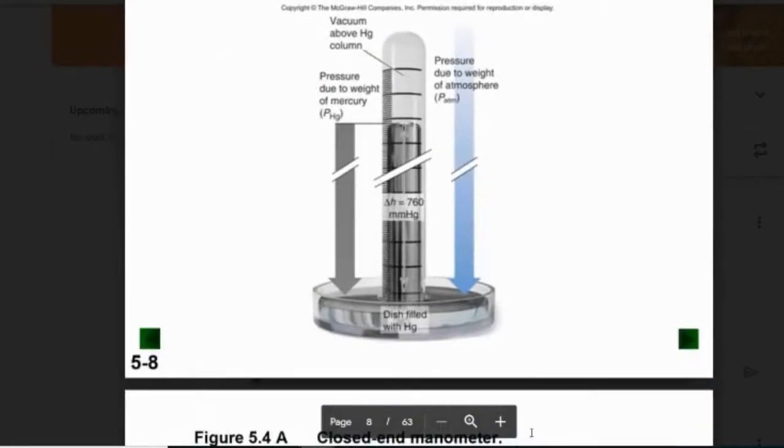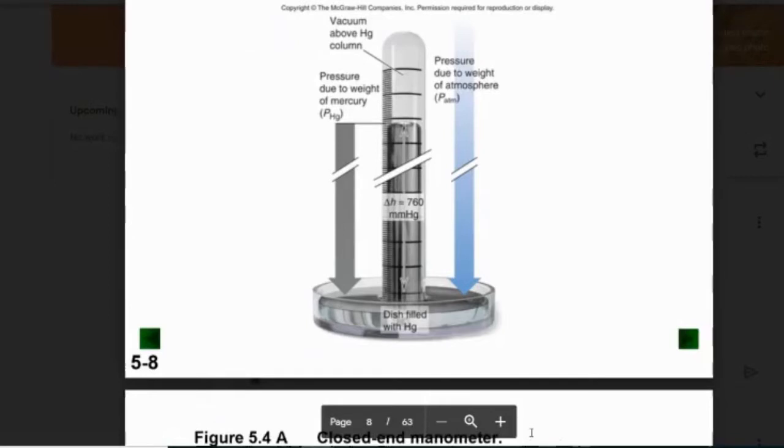A barometer is how we measure air pressure. We have a long, thin tube with mercury inside it. We choose mercury because it's extremely cohesive, which means it sticks together very well. There are no gaps inside the tube.